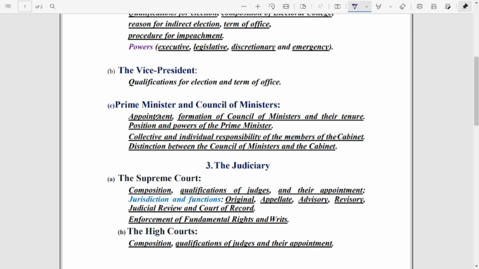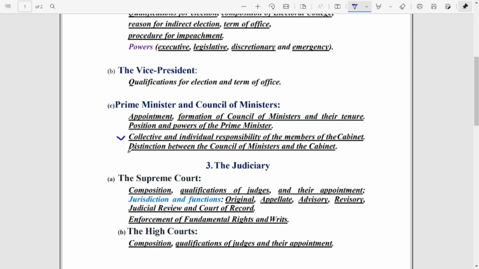So for the prime minister and the council of ministers, what topics do we have to go through? Appointment, that means how is the prime minister appointed, who appoints the prime minister, who appoints the council of ministers, who forms the council of ministers, and what is the tenure of the prime minister and the council of ministers. Then the position and power of the prime minister, what is the real position of the prime minister of our country. Then collective and individual responsibility. What is meant by collective responsibility, what is meant by individual responsibility of the members of the cabinet.